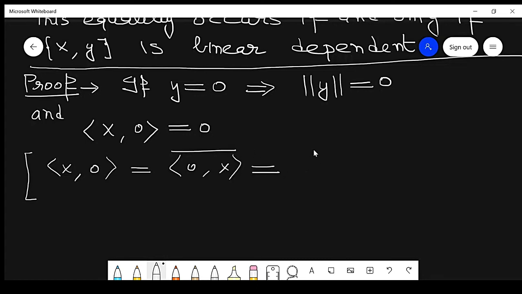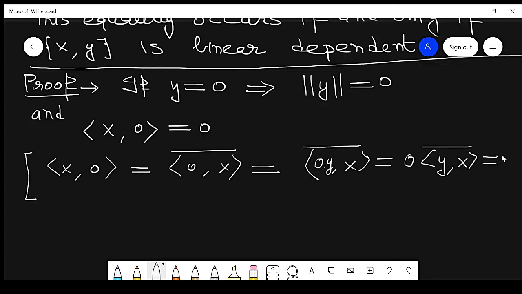Taking 0 outside as alpha, this is 0 times y comma x conjugate, and 0 times this value is equal to 0.